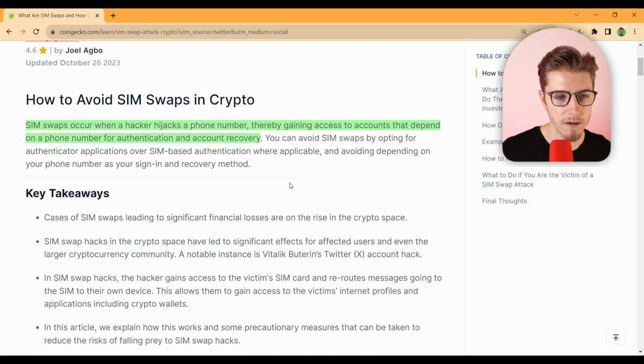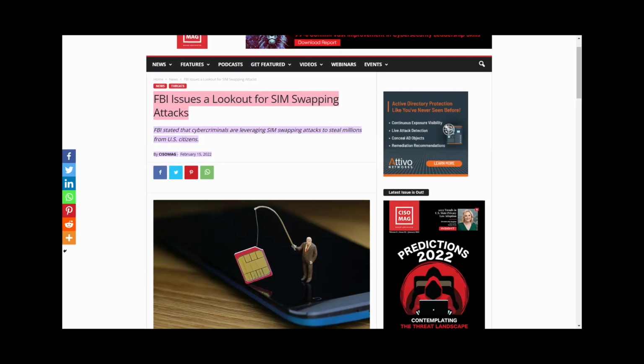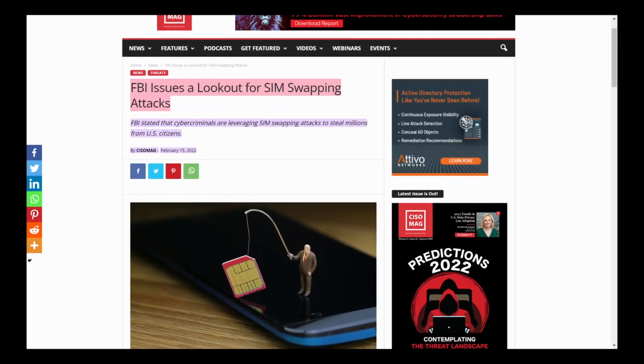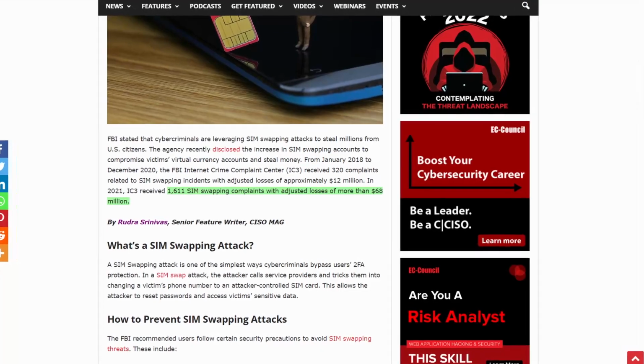So a SIM swap occurs when a hacker hijacks a phone number, thereby gaining access to accounts that depend on a phone number for authentication and account recovery. Now, the FBI released a statement in 2022, and they estimated that $68 million was lost due to SIM swaps in the US alone. And that was just in the year 2021, before this has become even worse.